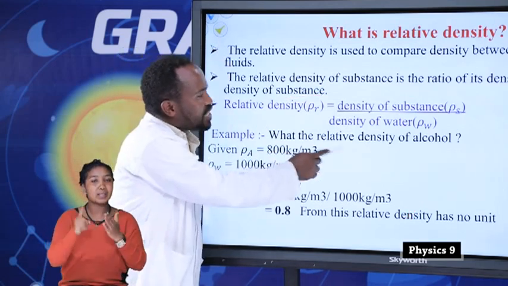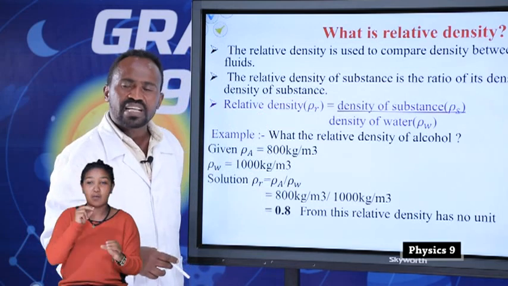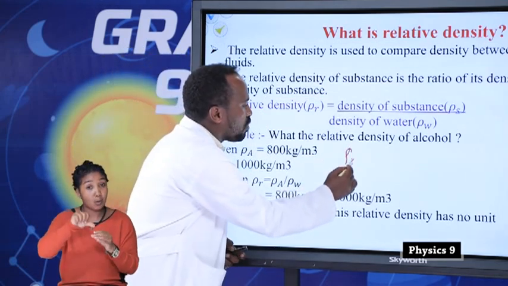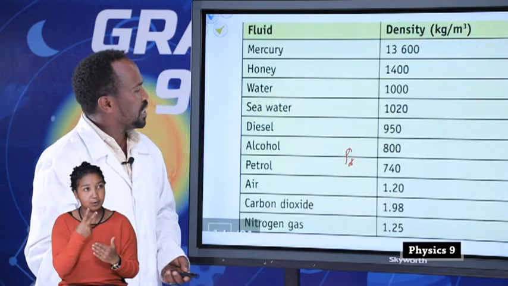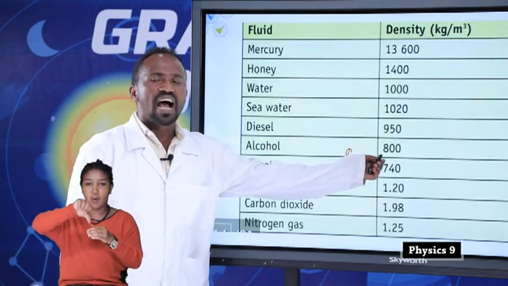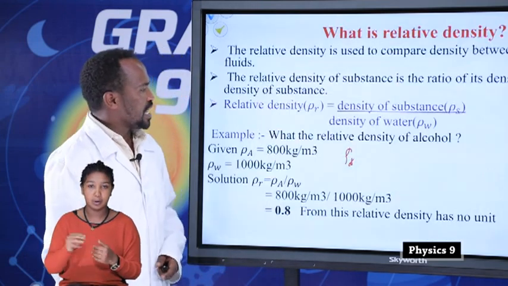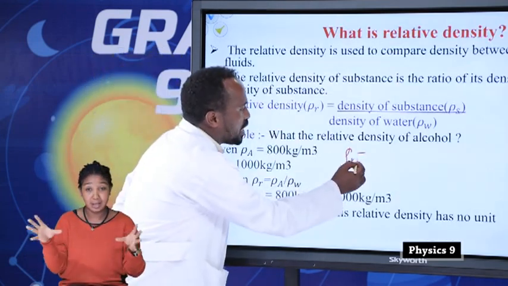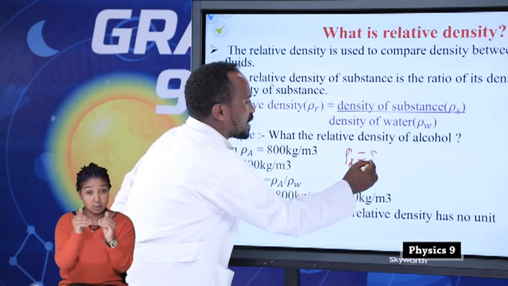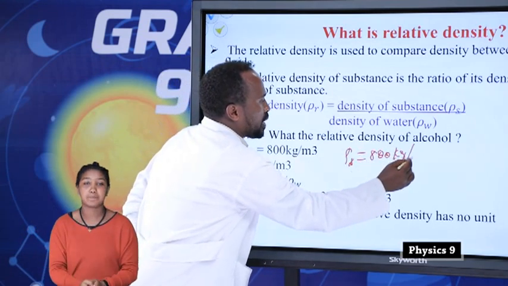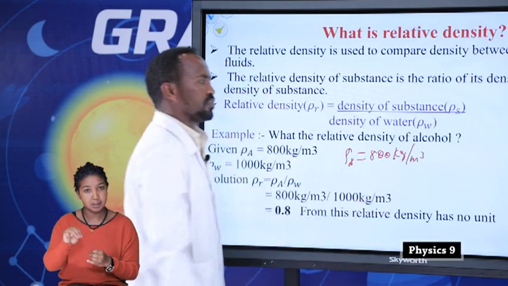What is the relative density of alcohol? You know that from the table, we know the value of density of alcohol. If you look from the table, here is alcohol. It has 800 kilogram per meter cube. Therefore, density of alcohol is equal to 800 kilogram per meter cube.